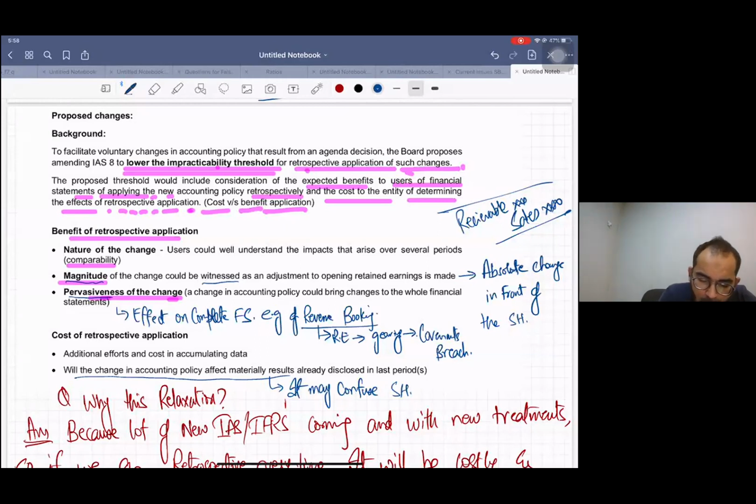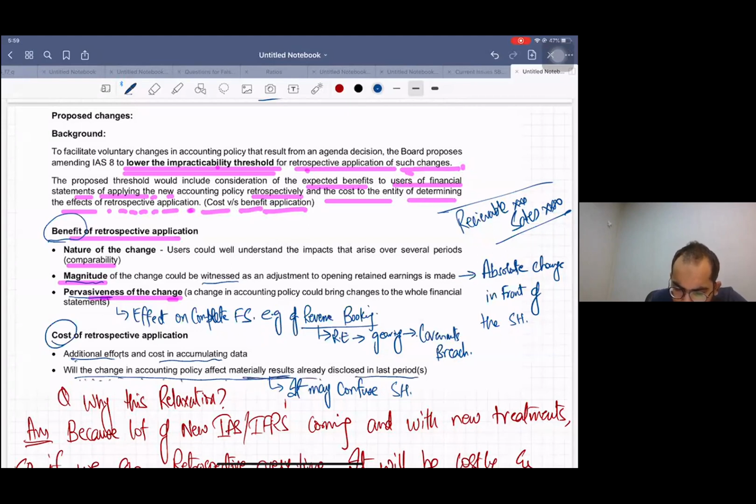So what are the costs of retrospective application? Personally, many of my students, who are working in many entities, give the feedback, sir, we hate retrospective accounting, it's very tough and very time consuming. So there are additional efforts and cost in accumulating data. Sometimes a normal accountant can't do this, so you need to hire an audit firm, an external accountant or a chartered accountant, highly paid, so it's a cost.